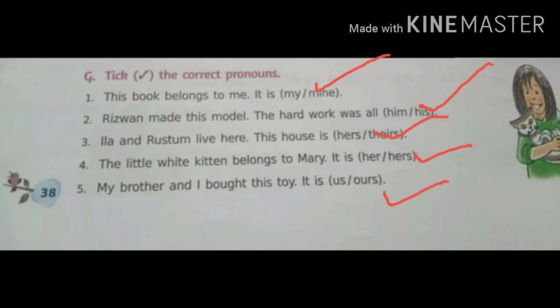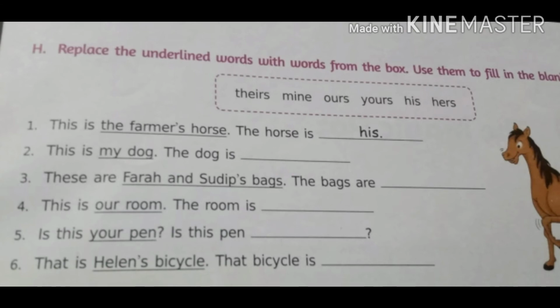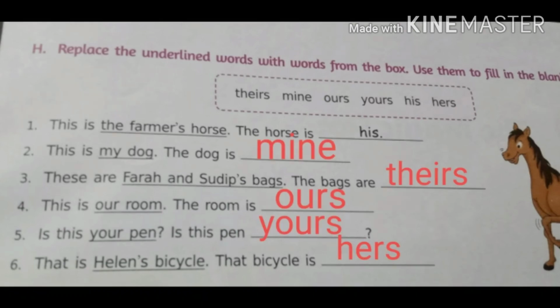It is ours. The next exercise is replace the underlined words with words from the box. Use them to fill in the blanks. It means that some words are given in the box and in the questions some underlined words are given to you. You have to replace the underlined words with the suitable word from the box. So the first question is this is the farmer's horse. The horse is dash. The underlined word is the farmer's horse. It can be replaced with his. It is already given in the book.